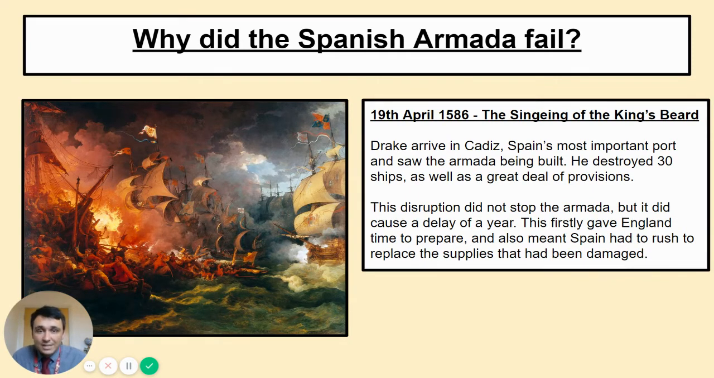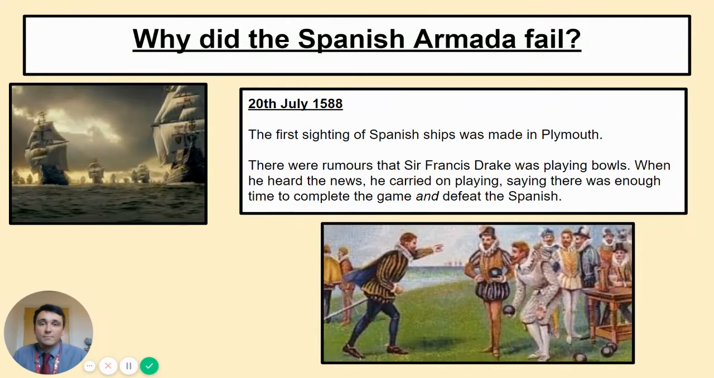Now, this disruption did not stop the Armada from happening. It was always going to happen, but it delayed it by a year. This gave England time to prepare, and it meant that Spain, like I said, had to rush to replace those supplies. So, on the 20th of July 1588, the first sighting of Spanish ships was seen in Plymouth.